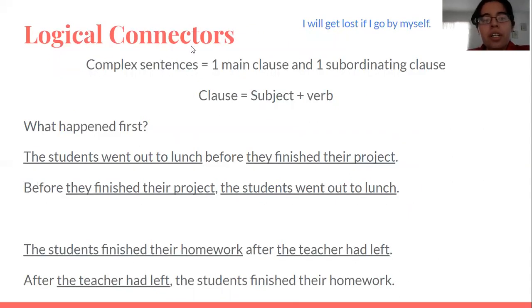So for logical connectors, sometimes there are complex sentences. Complex sentences mean that there's one main clause and one subordinating clause. And a clause is a subject plus a verb. So here we have an example of a sentence. I will get lost if I go by myself. So the main sentence is I will get lost.